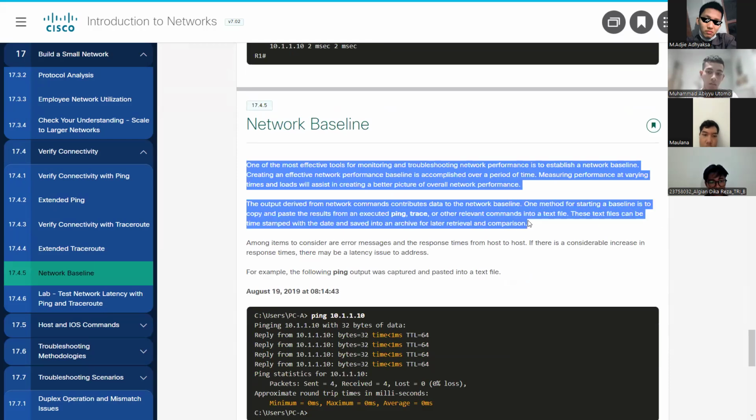One of the most effective tools for monitoring and troubleshooting network performance is to establish a network baseline. Creating an effective network performance baseline is accomplished over a period of time, measuring performance at varying times and loads, which will assist in creating a better picture of overall network performance. The output derived from network commands contributes data to the network baseline. One method for sharing a baseline is to copy and paste the results of the relevant commands into a text file.